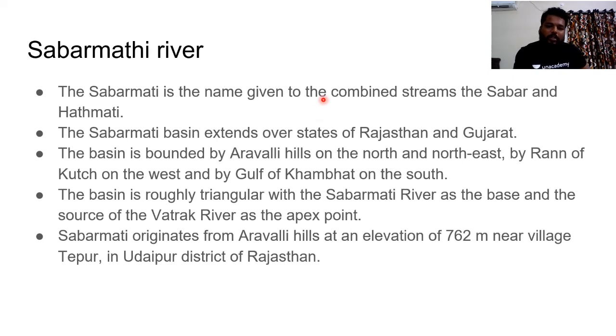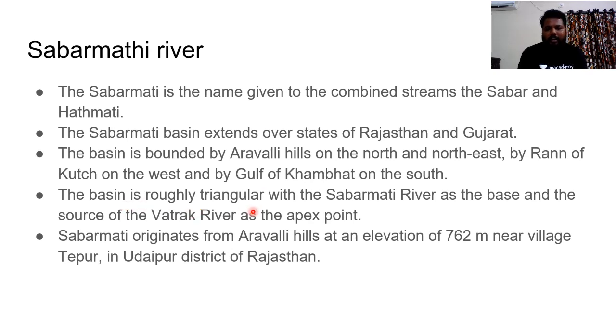So next comes the Sabarmati river. So the Sabarmati is the name given to the combined streams of Sabar and Hatmati. The Sabarmati basin extends over states of Rajasthan and Gujarat. Do remember this. And the basin is bounded by the most important hills of India, that is Aravalli Hills on the north and northeast, by Rann of Kutch on the west and Gulf of Khambhat on the south. Do remember the geographical location of these particular basins.